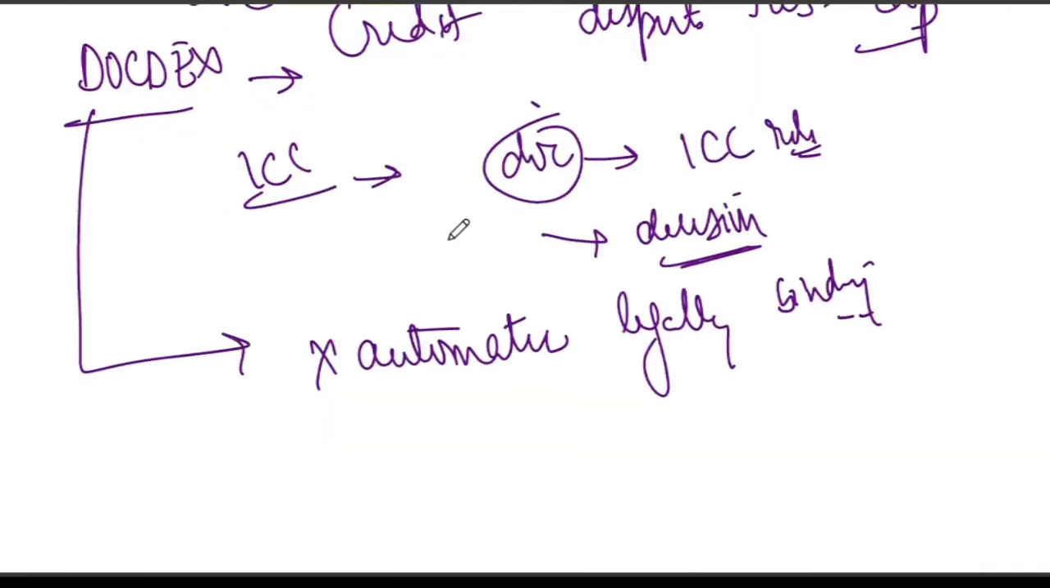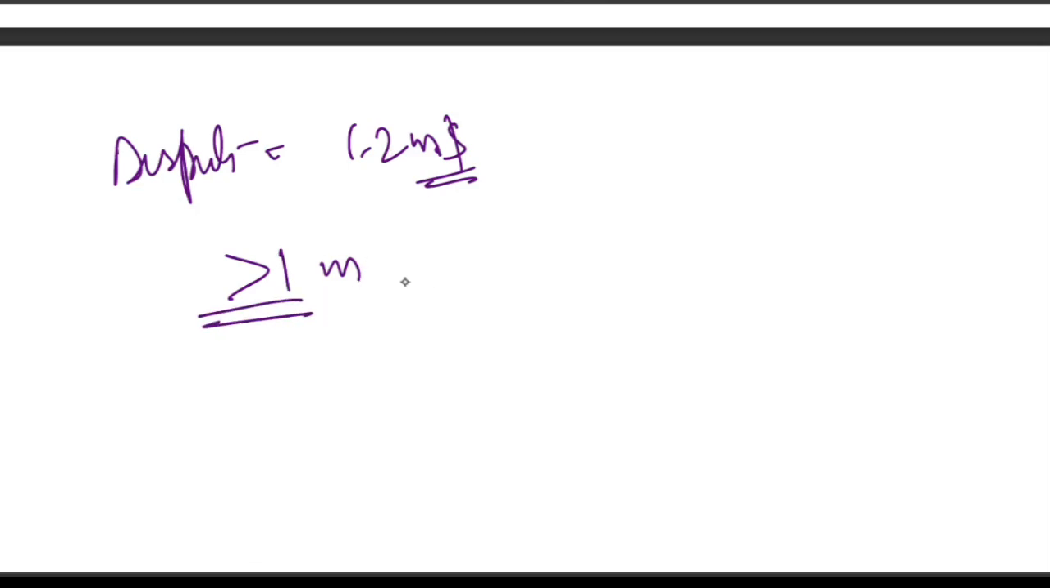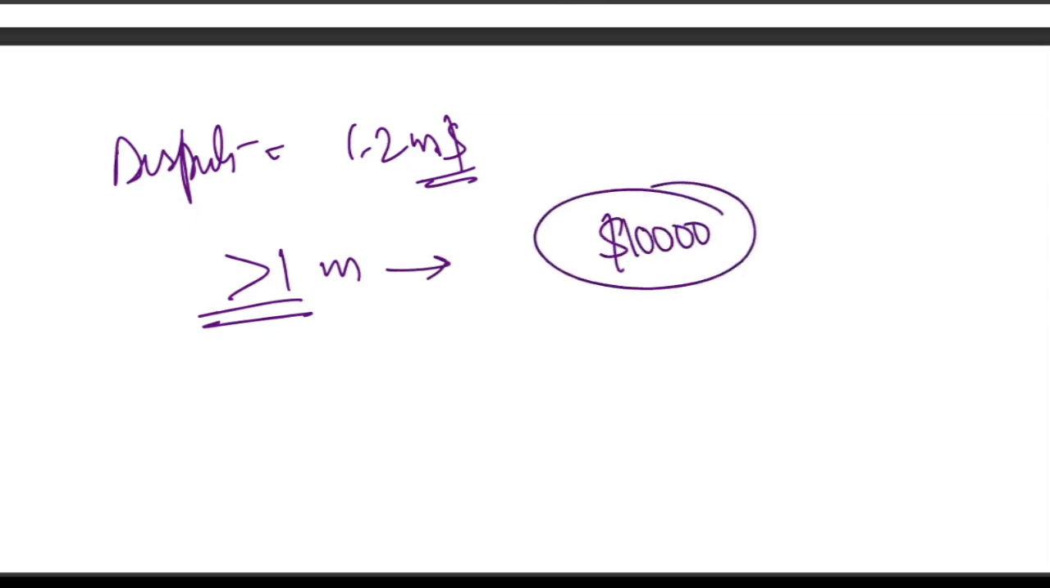Now comes the exam point. Please remember, how much is the dispute amount? The dispute amount they have mentioned is $1.2 million, which falls in the more than $1 million category. And what is the standard DOCDEX fee? $10,000 is the standard DOCDEX fee.